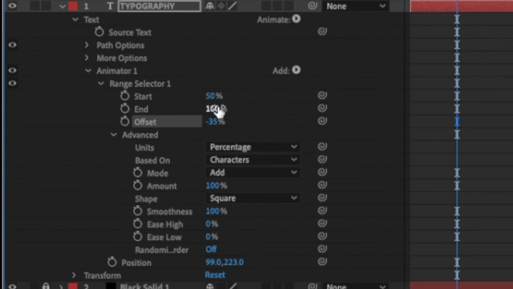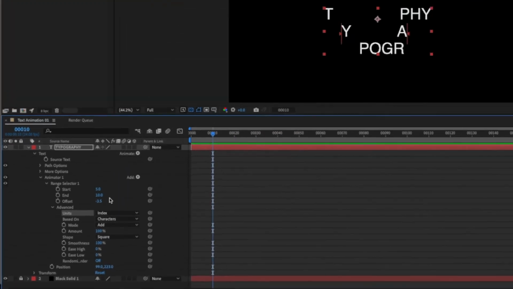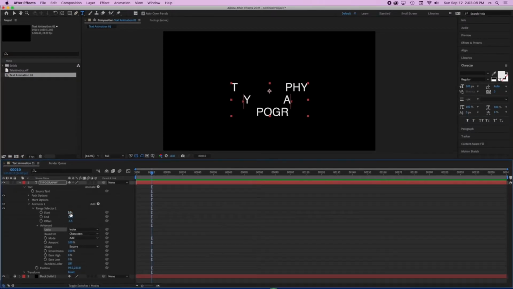That means it's 50% of the text or 100% of the text. You can change that by going into the index. And when I go to the index, then it's going to look at every single character as one index. So if I say that I want to go from the first character, which would be 0, to the last character, which in this case would be, let me see, when I move this, I can see that line moving around. Okay, so if I say 8, 9, 10, 11, 12, and 14 right there. So it's 14 the end value in here.